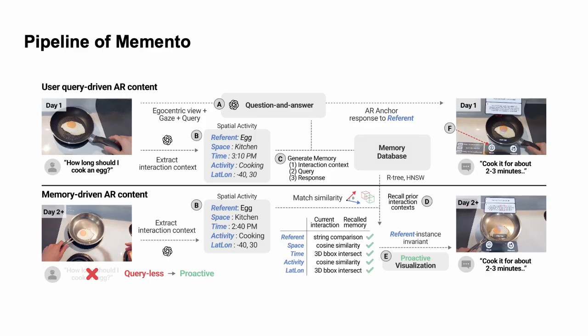Memento collectively utilizes CLIP, multimodal LLMs such as GPT and Gemini, and an open vocabulary object detector, YOLO-World. This is to robustly localize references and comprehend the user's spatial activity context. We also optimize the spatial activity memory with R-tree and approximate nearest neighbor search algorithms.